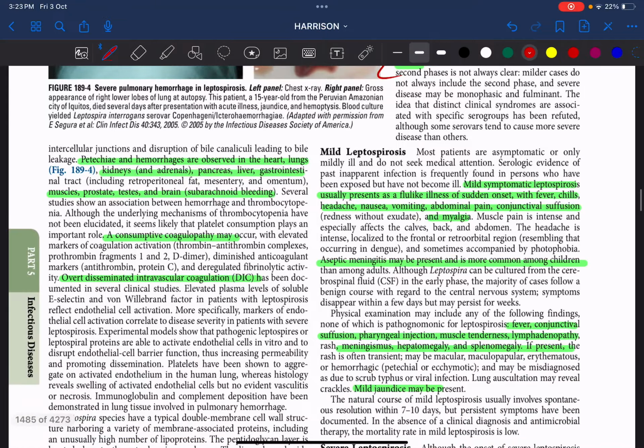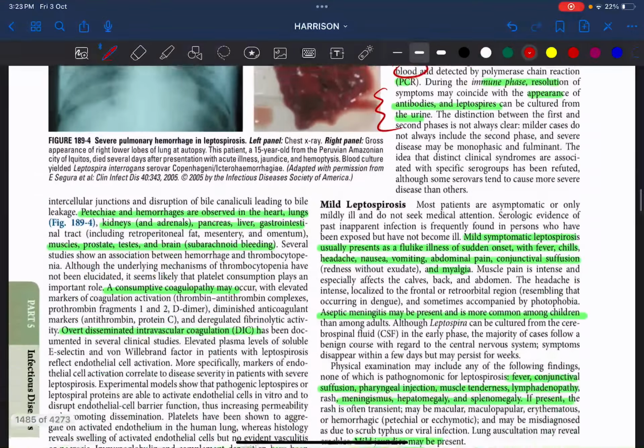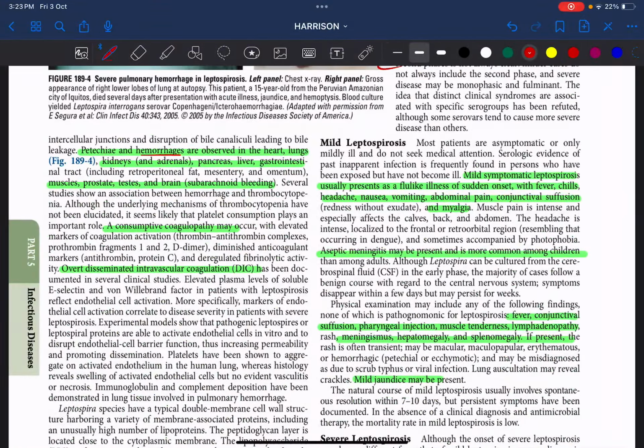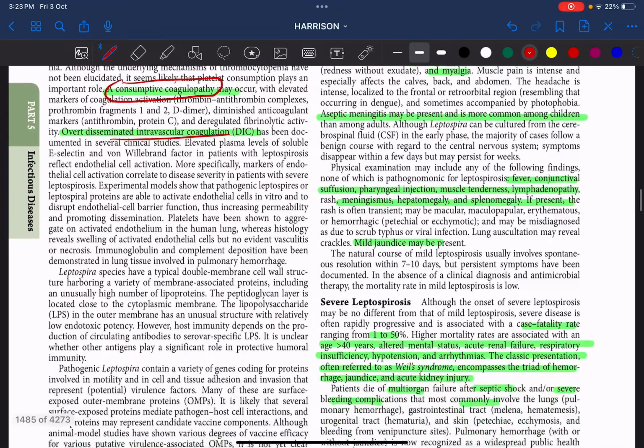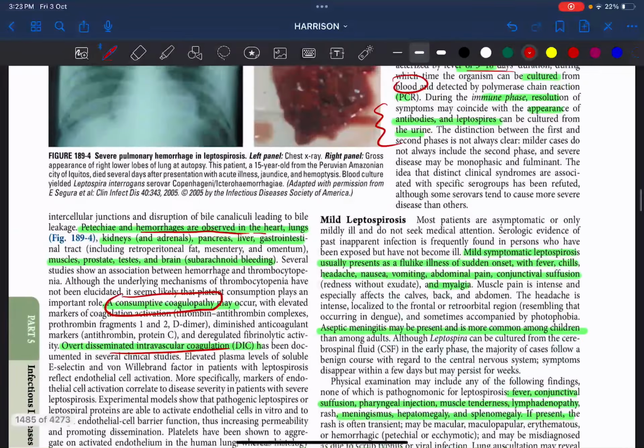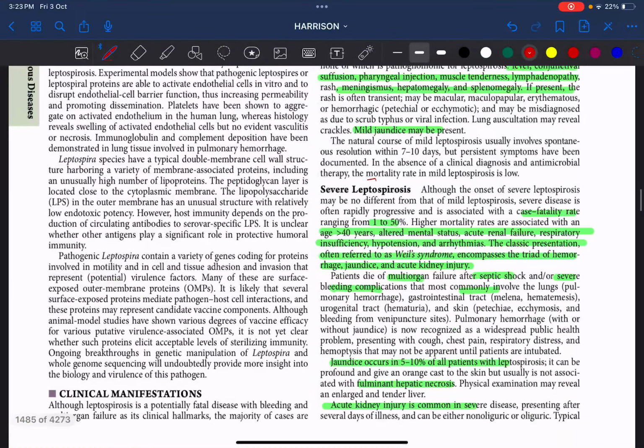So coming into the clinical features, remember, petechiae and hemorrhages can be observed in the heart, lungs, kidneys, pancreas, liver. That is the bleeding, the hemorrhagic manifestations. Then the patient can also end up in consumptive coagulopathy, that is disseminated intravascular coagulation. So let us come into the two forms: one is mild leptospirosis and another one is severe leptospirosis.